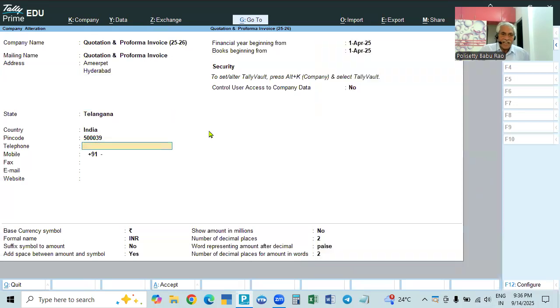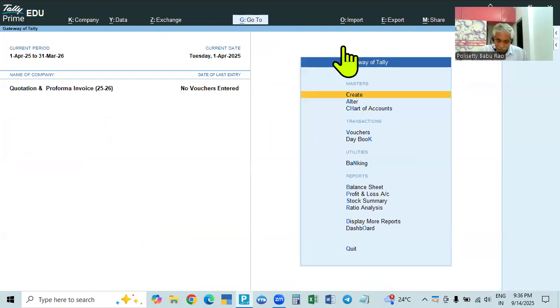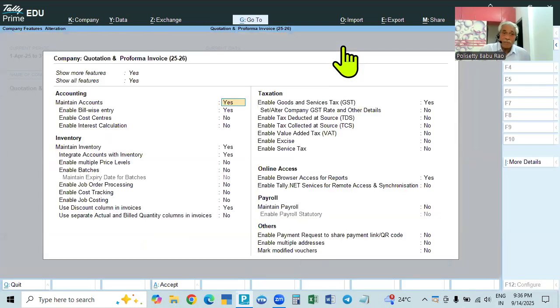All these things, Telangana, number, everything is given under the date of financial year beginning from, books of account beginning from. Whether it is a new company or existing company, it will start from 1st April. That is the books from. Even if it is a new company, if you give 1st April, we will record the transactions only from the date of registration, or from the date of installing Tally Prime, or from the date of starting the business. So we'll accept. And then after creating the new company, directly we will go to company features.